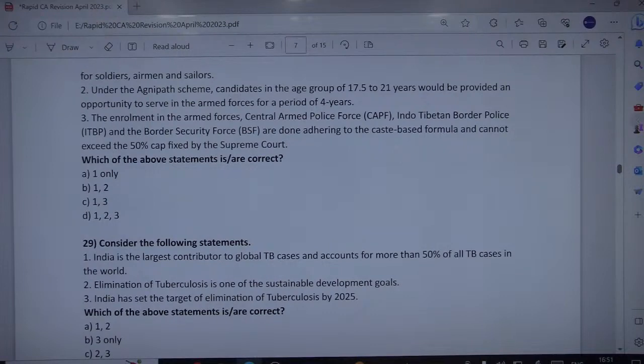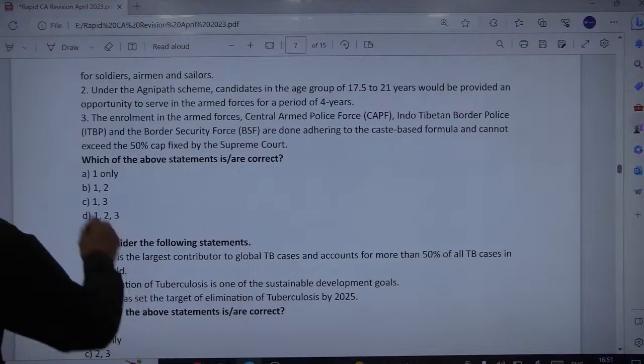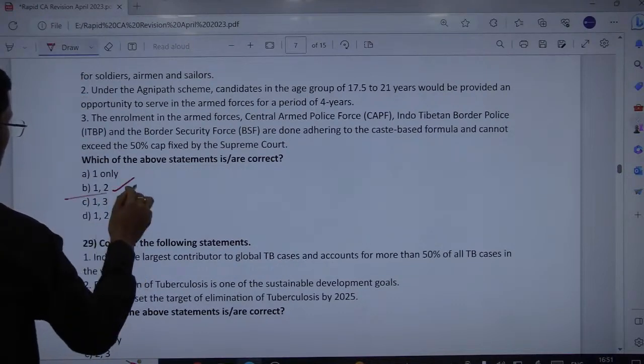The moment we delete the third, we are left with just 1, 2 or 1 only. So let us check the second statement. Under the Agnipath scheme, candidates in the age group of 17.5 to 21 years would be provided an opportunity to serve in the armed forces for a period of 4 years. So this option is indeed very much correct. The only statement which is wrong or problematic is the third. There is no caste-based recruitment here. Fine. So what would be the correct answer here? 1 and 2. The only issue is with the third.